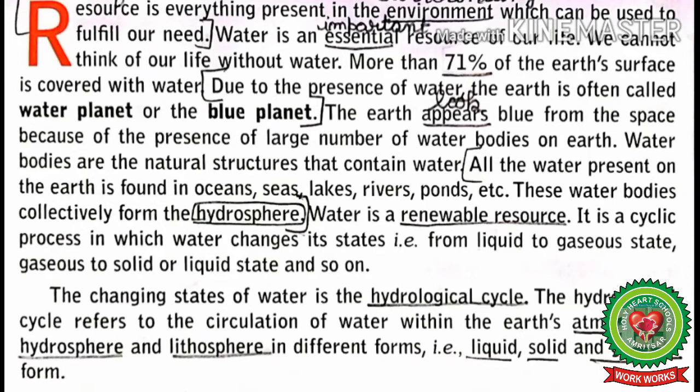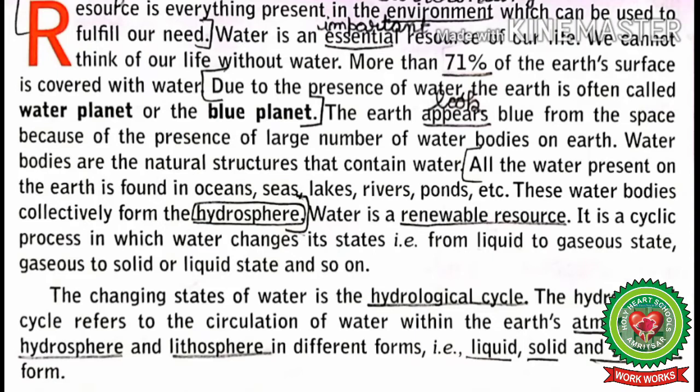Water bodies are the natural structures that contain water. All the water present on the earth is found in oceans, seas, lakes, rivers, ponds, etc. These water bodies collectively form the hydrosphere.